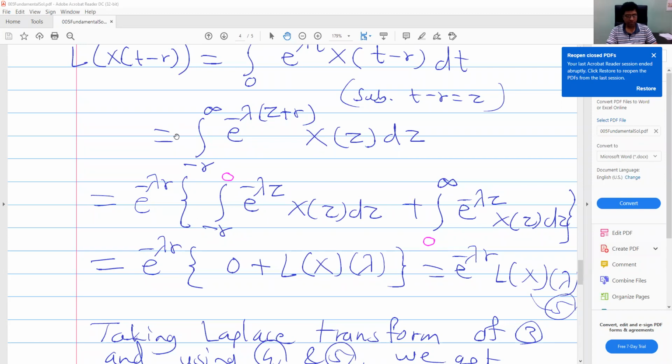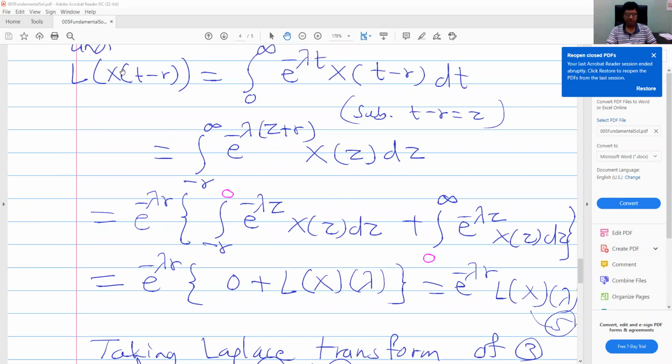We have seen this formula, Laplace transform of capital X of t minus r. Capital X means fundamental solution.